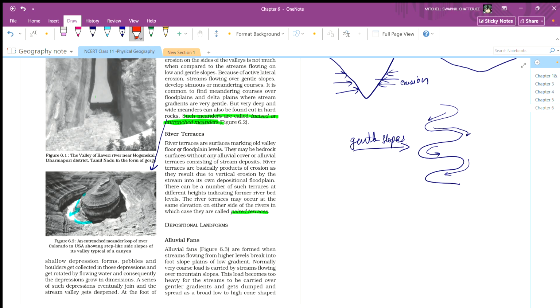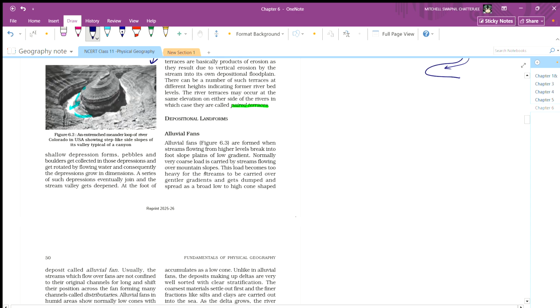I'm not getting exactly what he's trying to say, so I will mark this red, so that when I visit this again, I will get a complete answer about this.